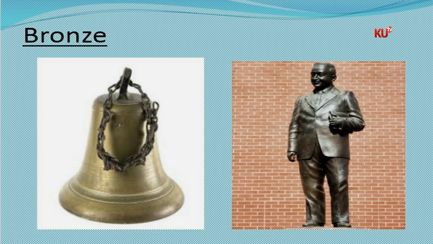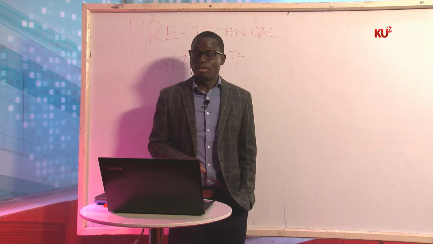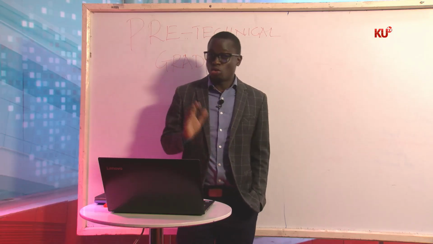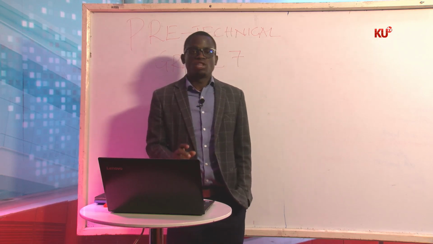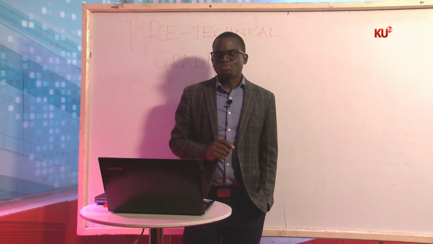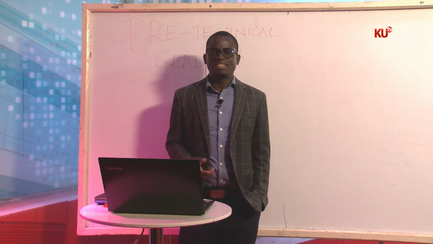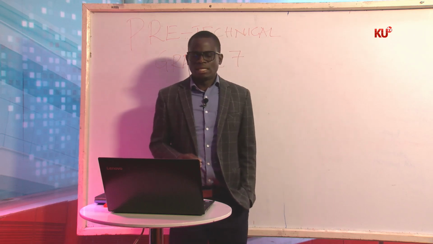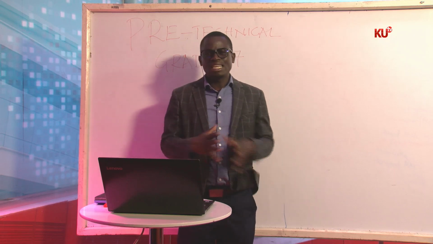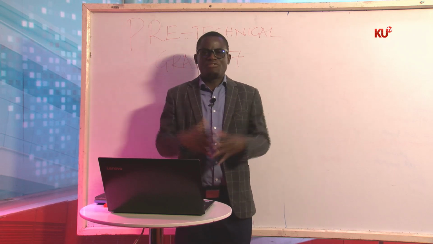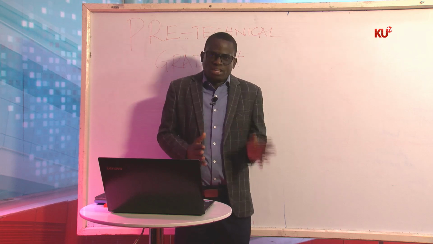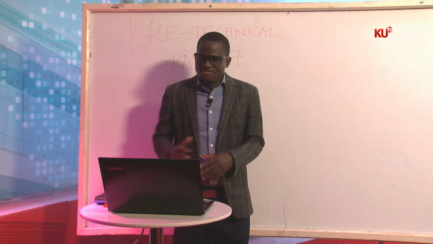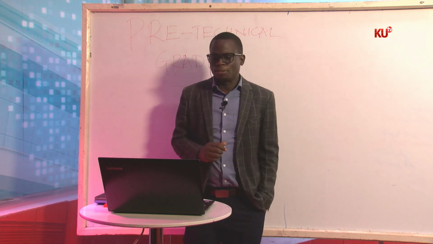But remember, we have said metals can be classified into two. We have the ferrous metals that contain iron. We have the non-ferrous metals that do not contain any iron. Physical properties of the ferrous metals. Do they have some characteristics? Do they have some physical properties? Now, boys and girls, metals have different properties, but we are going to classify them under the two: the ferrous metals and the non-ferrous metals. Let's start with the ferrous metals.